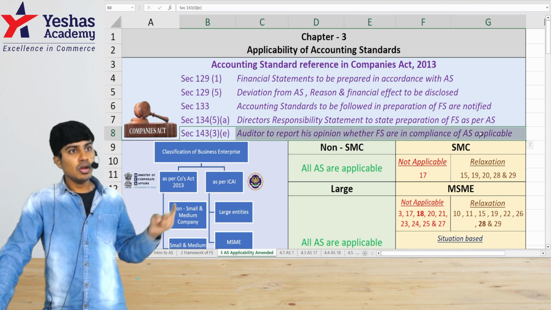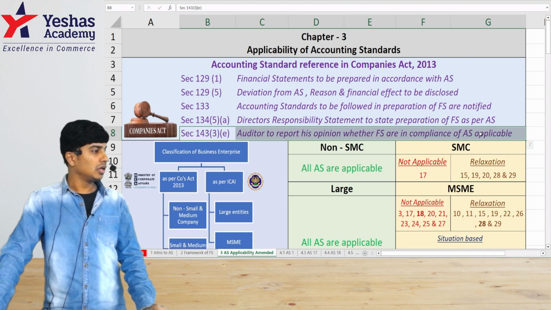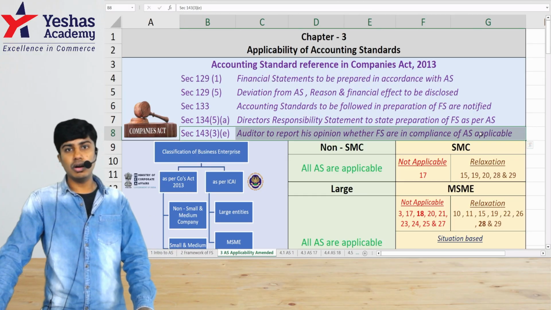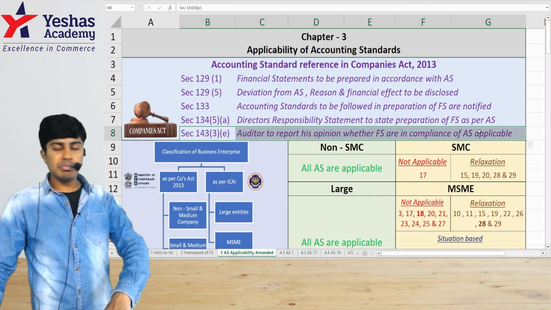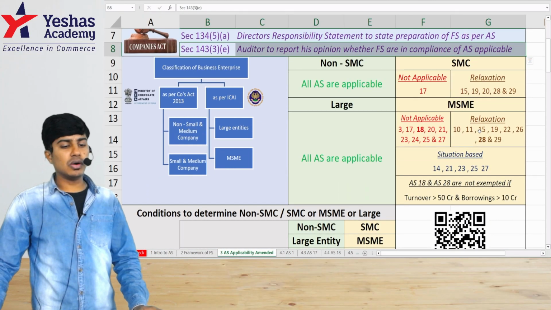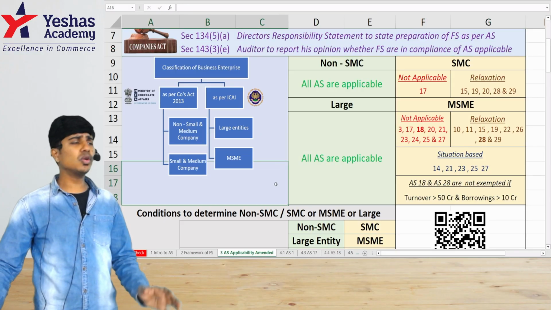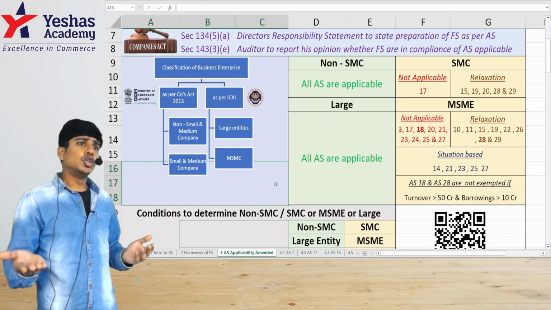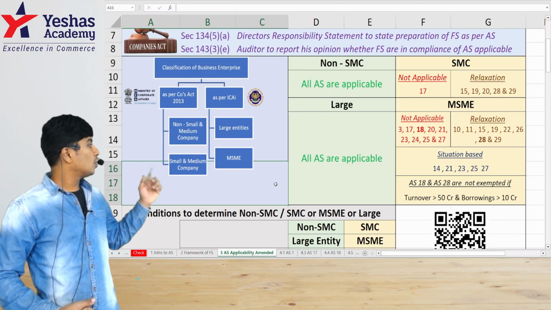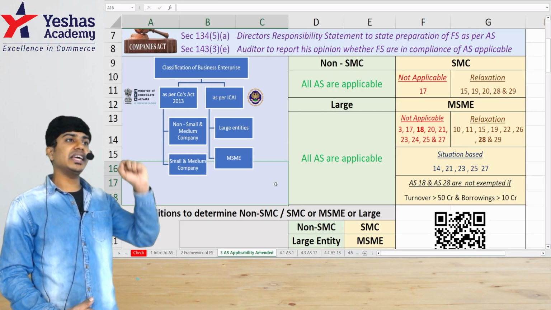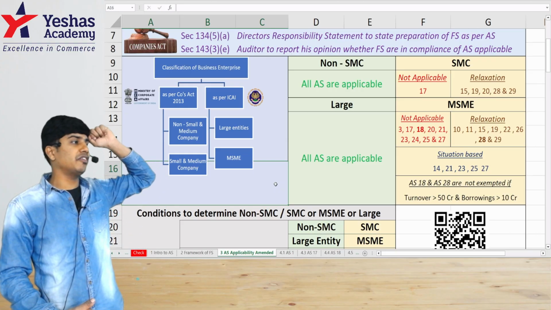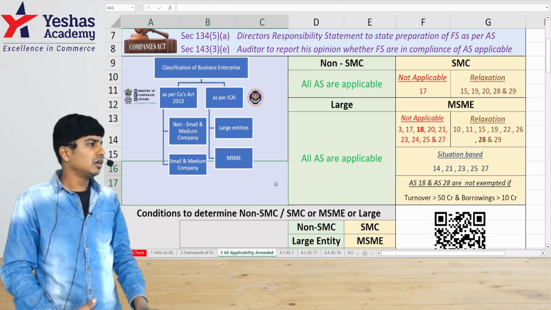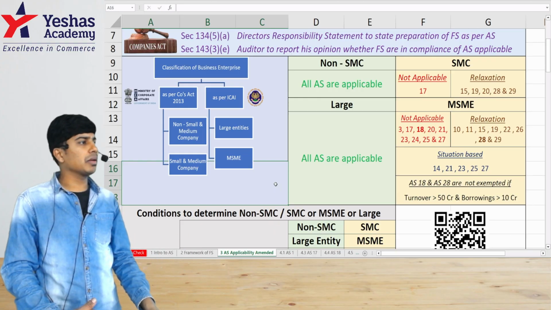If not followed, what is the impact of it on his opinion? Are the financial statements still showing a true and fair view or not? We would have to check this. Like I mentioned, for the applicability of accounting standards, we are going to classify it into two categories. One, corporate entities. Two, non-corporate entities. For corporate entities, the power is with MCA, the Ministry of Corporate Affairs, further sublet into the hands of NFRA, who will propagate what accounting standards are applicable.